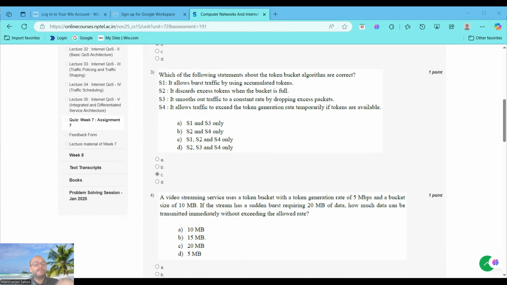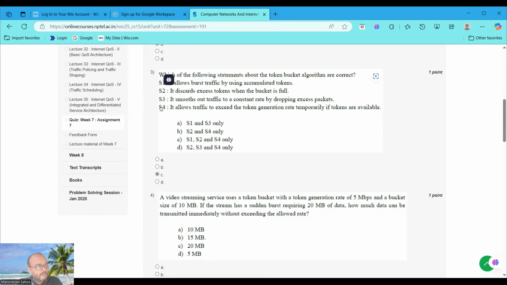Now S3, why do we say S3 is incorrect? Only S3 is the incorrect statement. The token bucket doesn't drop the packets, it buffers them. That's why it is an incorrect statement. The last option, S4, is the correct statement because traffic can temporarily exceed the token generation rate if the tokens are available. Got it? So except S3, we choose S1, S2 and S4 as the correct statements.